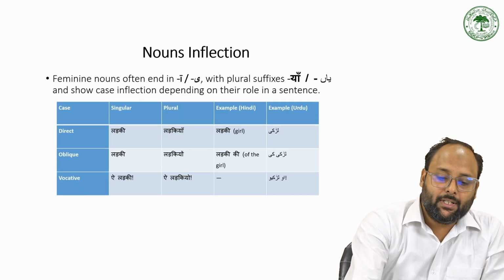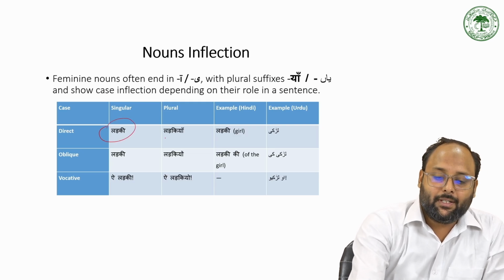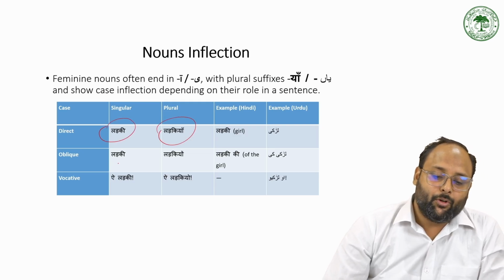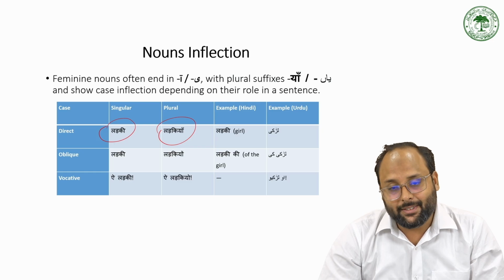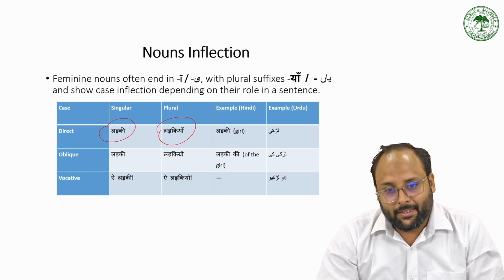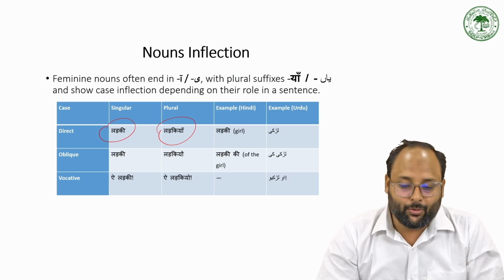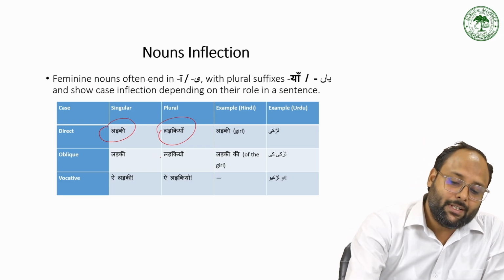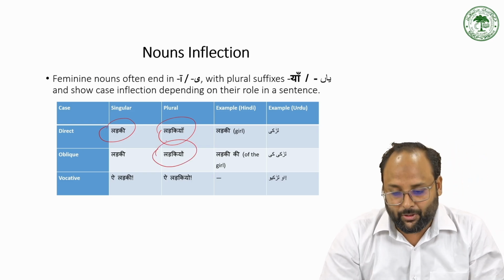So for ladki, we have the ladkiyan plural, but in the oblique form, the ladki is used as ladki, like ladki ne roti khai and ladkiyon ne roti khai. So the ladkiyan changes into ladkiyon for the oblique form.